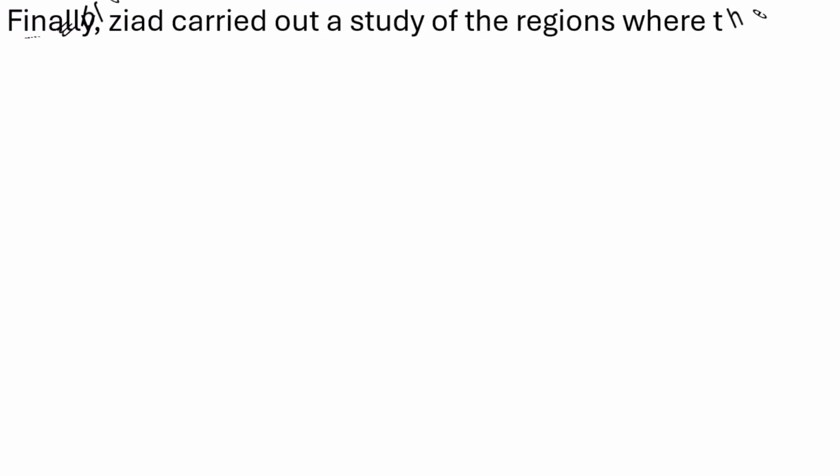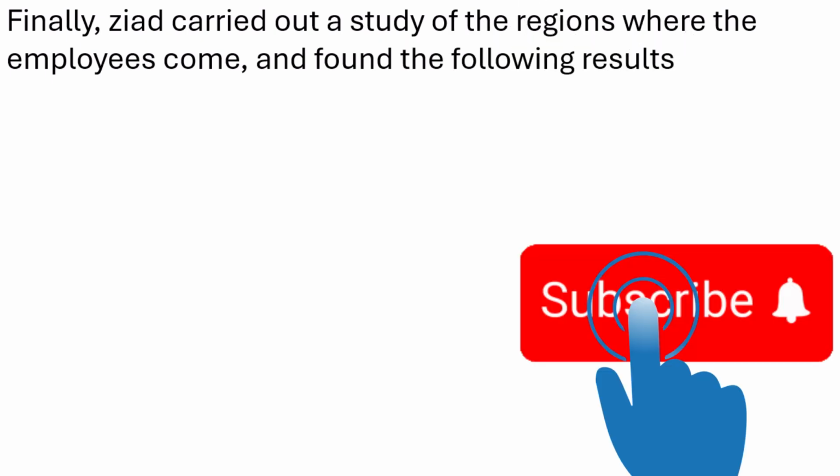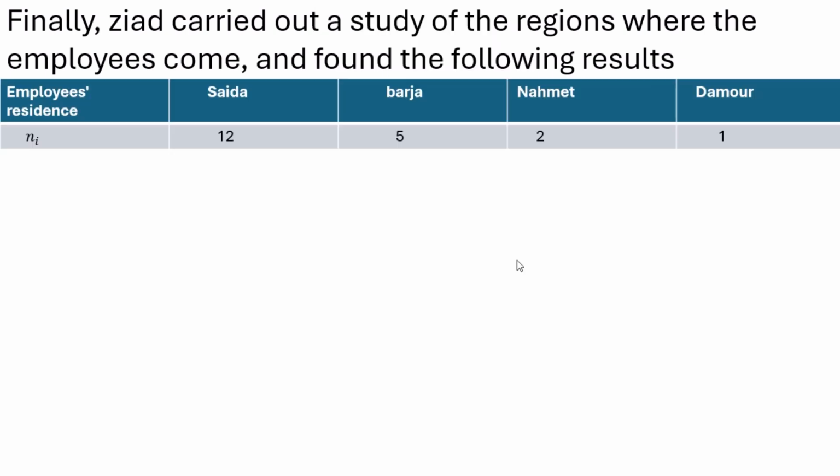Now Ziyad carried out a study of the regions where the employees live and found the following results. Employees' residence: 12 from Saida, 5 from Barja, 2 from Nahmi, and 1 from Damour. We have 12 plus 5 is 17, 19, 20 employees. In this case, the character is not numbers.